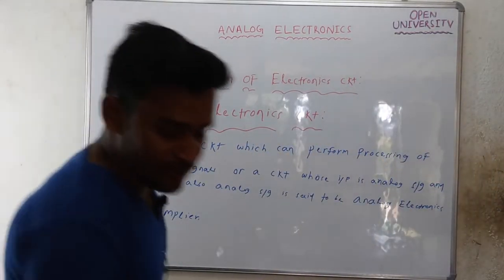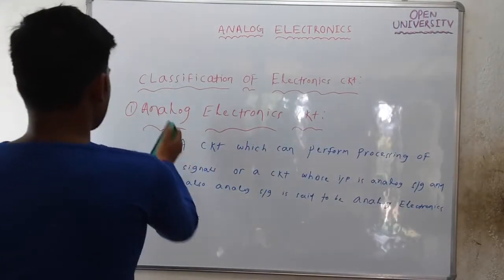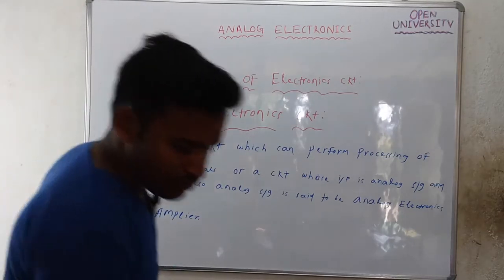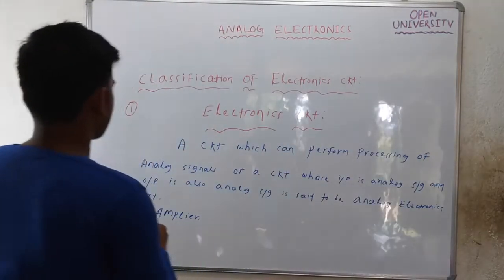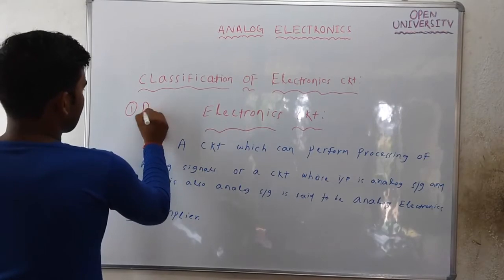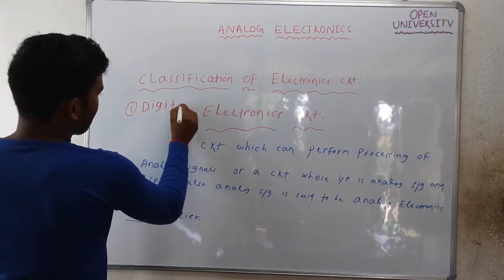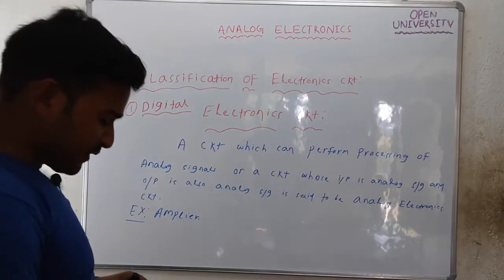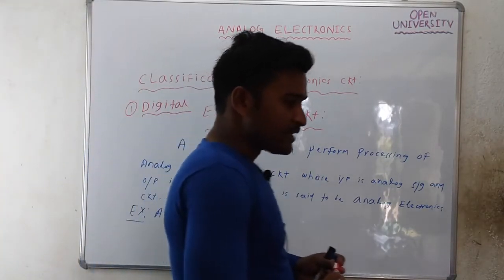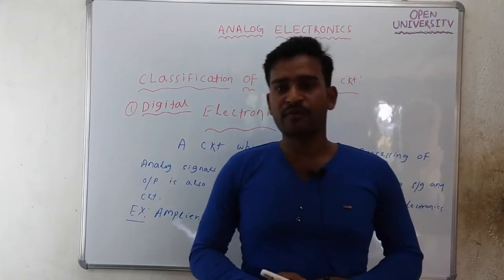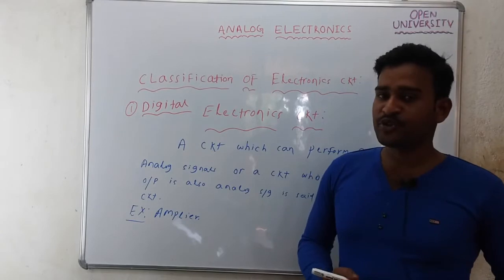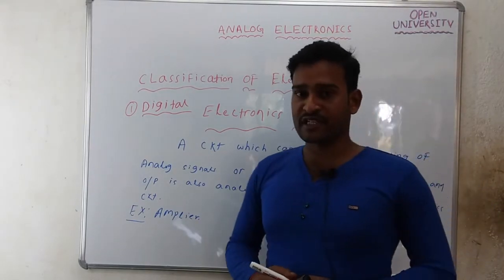Next, take the definition of a digital electronic circuit. The definition of a digital electronic circuit is a circuit which can perform processing of digital signals, or a circuit whose input is a digital signal and output is also a digital signal.